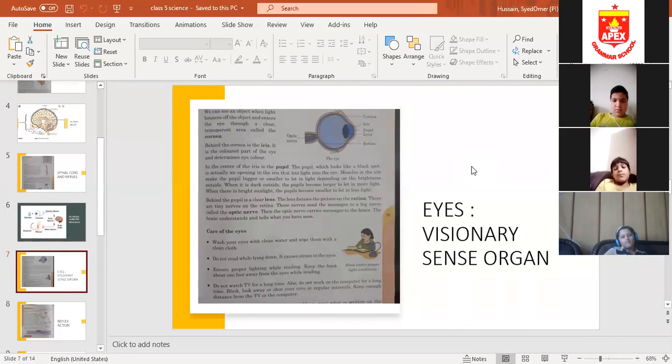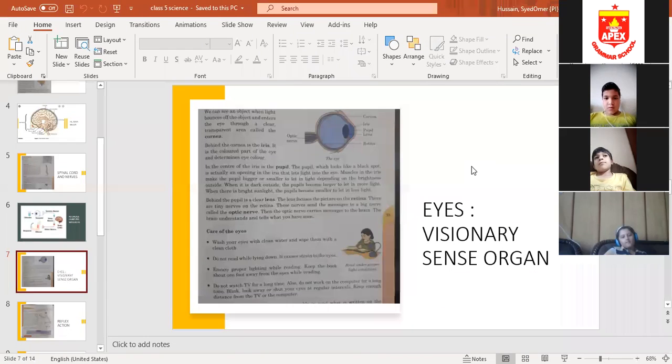We have now studied three layers: cornea, iris, and pupil. The cornea is the outermost layer of the eye, the transparent layer. The white part of the eyes is the sclera.